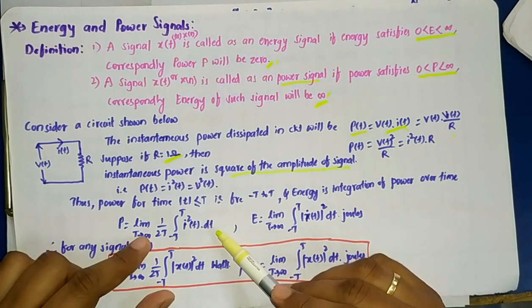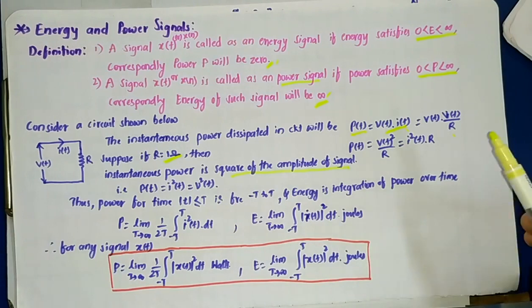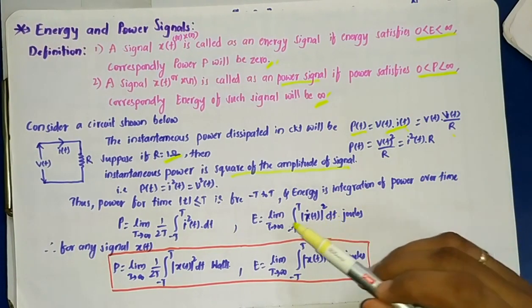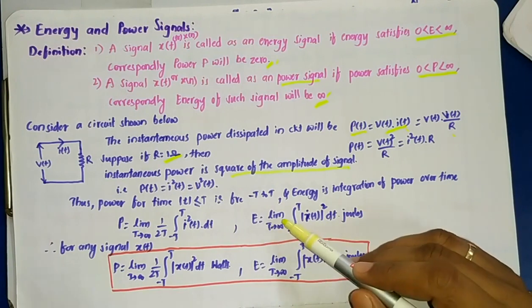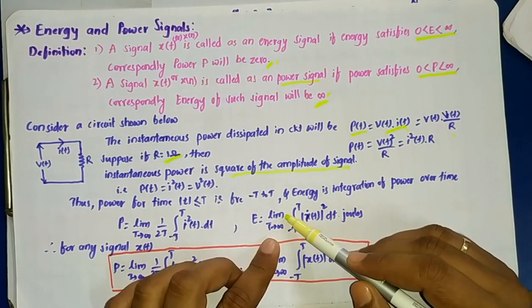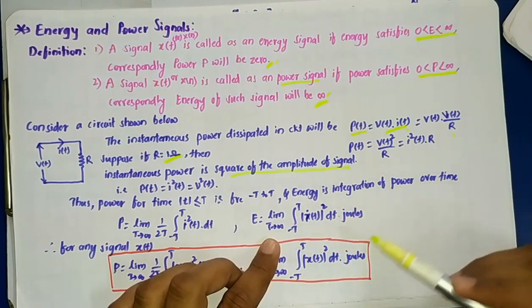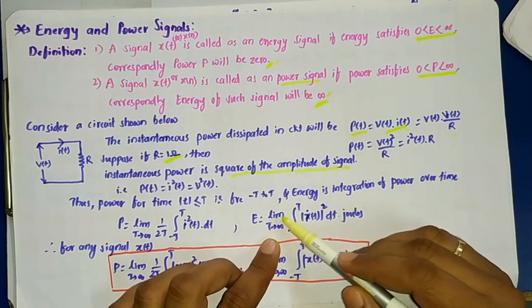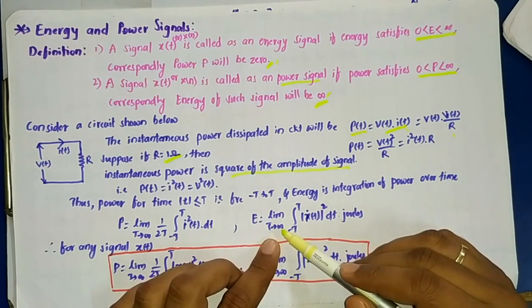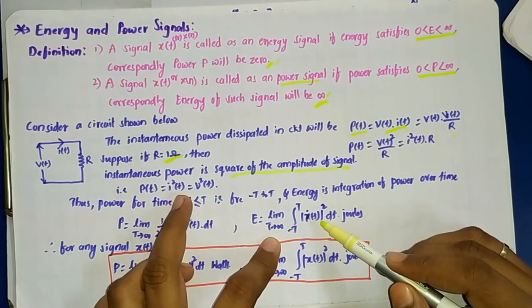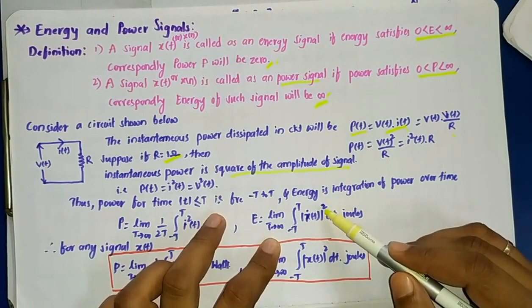This is the average power for a continuous time signal. Correspondingly, what will be the energy? Same, it's just a limit. Energy is just an integration of the power over time. So limit T tends to infinity, integral from minus T to T, power is just I square t, right? You can write I square t here.